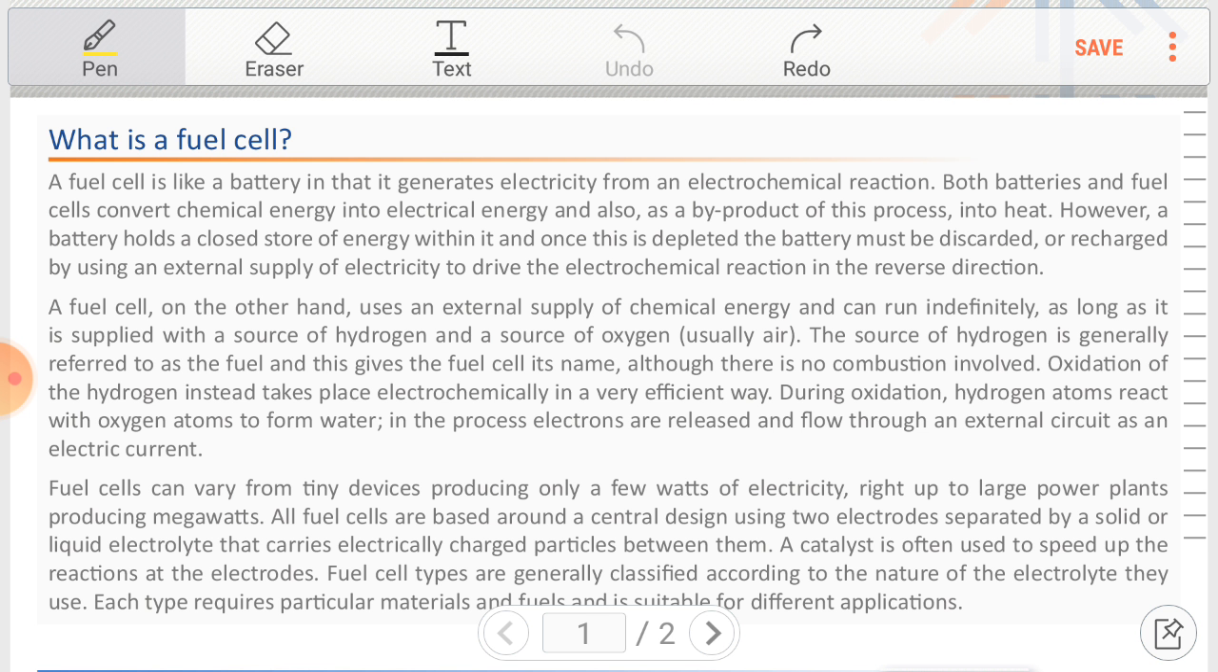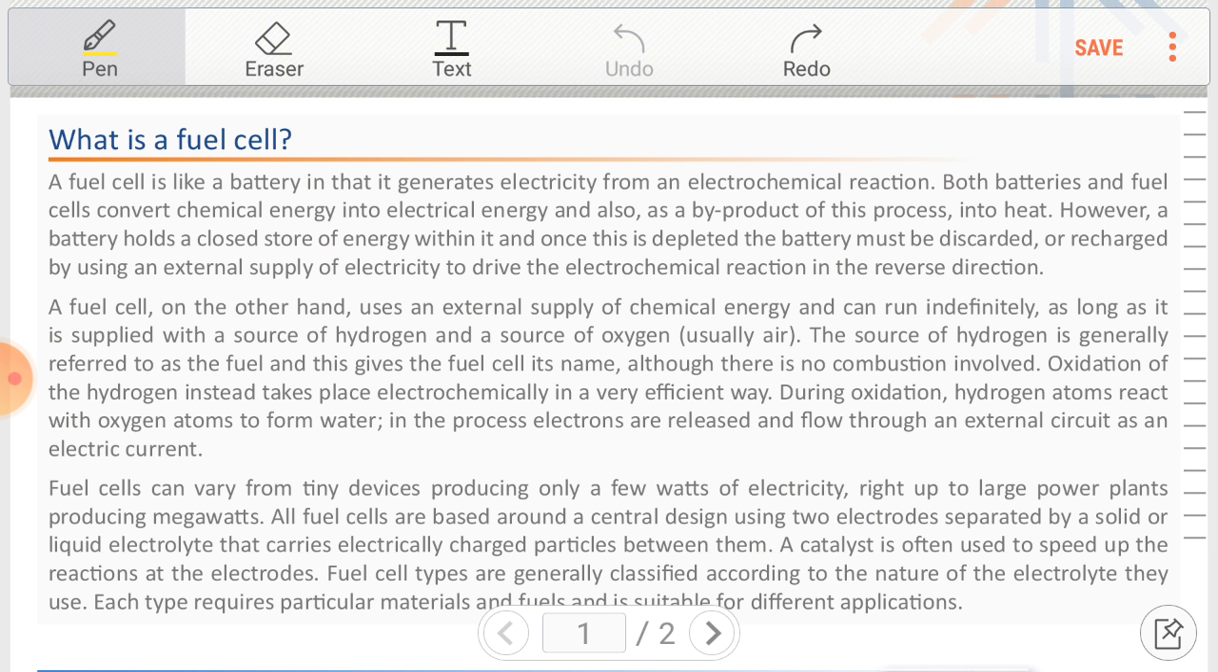A fuel cell, on the other hand, uses an external supply of chemical energy and can run indefinitely as long as it's supplied with hydrogen and oxygen. The source of hydrogen, generally referred to as fuel, is what gives the fuel cell its name. So the name of the fuel cell is based on the fuel we use, which is hydrogen.